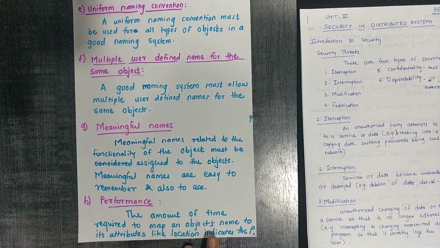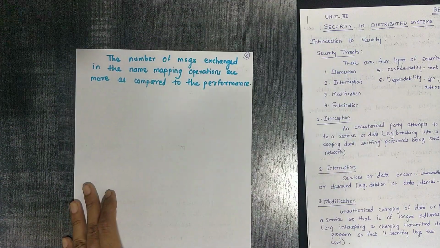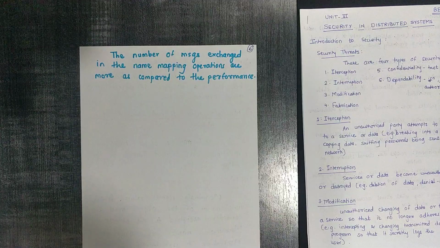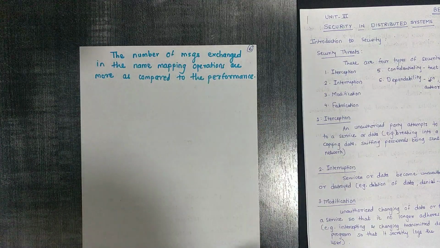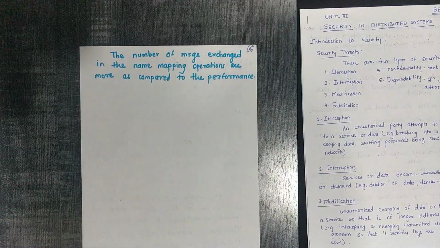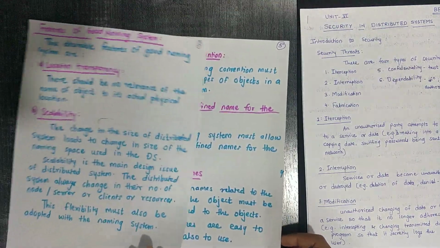Performance. The amount of time required to map an object's name to its attributes like location indicates the performance. The number of messages exchanged in the name mapping operation also affects the performance. So these are some of the features related to a good naming system.